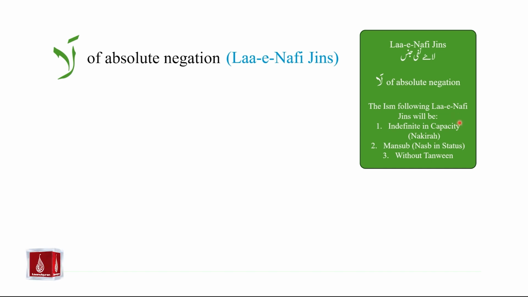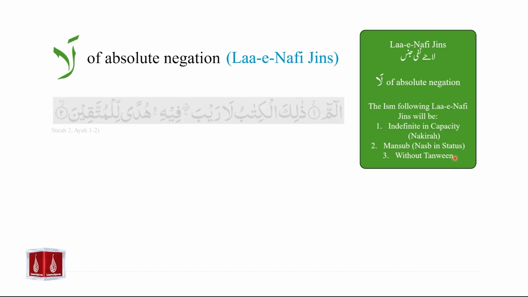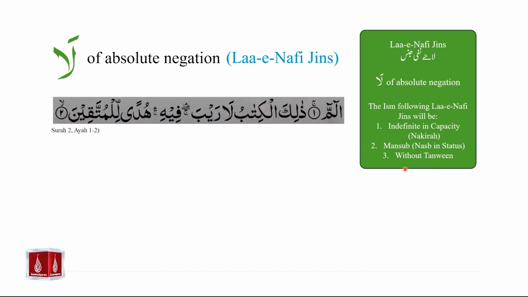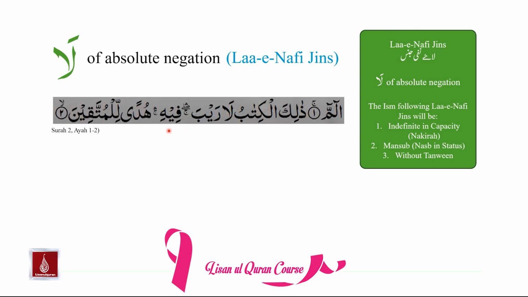This ism will be indefinite in capacity, or nakra. This ism will be mansoob and without tanween. Now let us look at an example from the Holy Quran. We see in the second surah, ayah 1 to 2, Bismillahir Rahmanir Rahim, Alif Lam Mim, Zalikal Kitabu La Rayba Fihi. So if we pay attention to this section of the ayah, we have La Rayba Fihi.